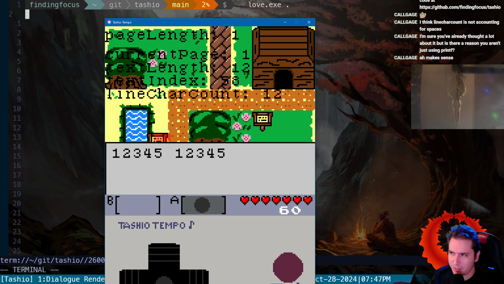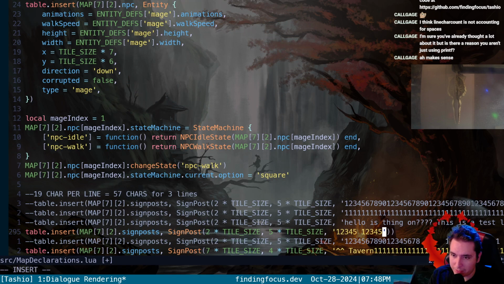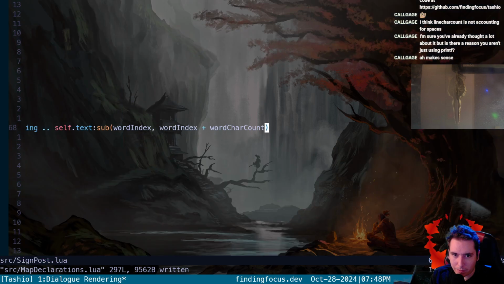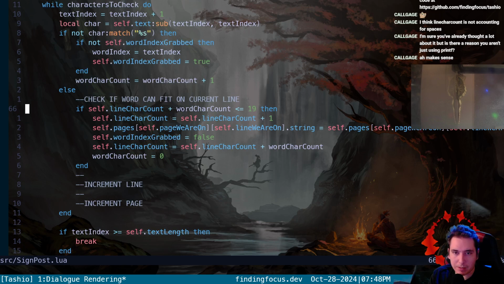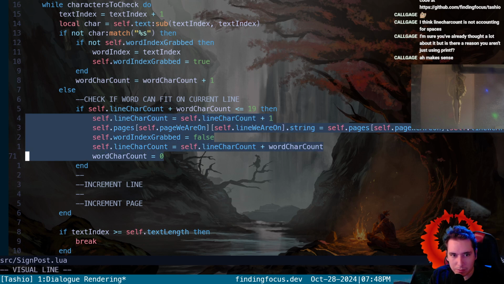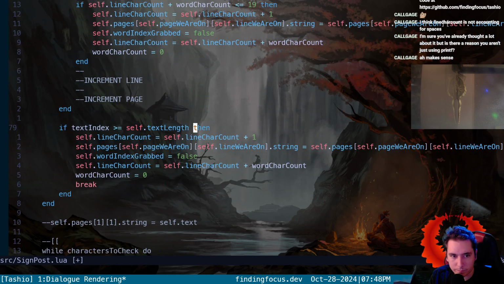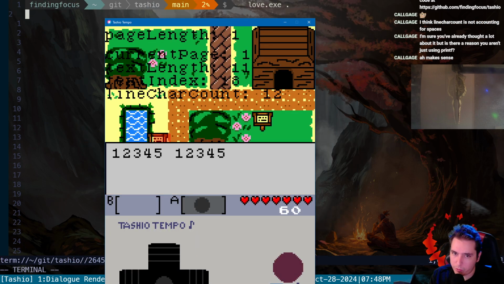We want to get rid of this. We want to be able to say if we reach the last character, then we need to go ahead and insert that word anyway. So let's take out that. We don't want to have to remember to put a space there. But in our signpost logic, this is entering a word once we find... Yeah, basically we want to do all of this stuff right here also. Okay, we get our two.